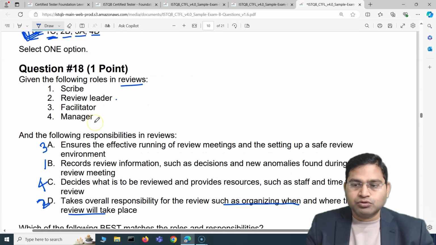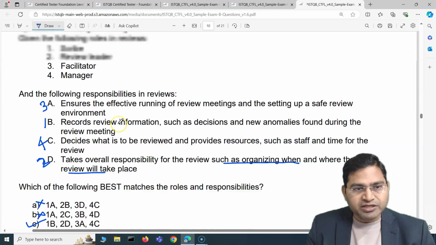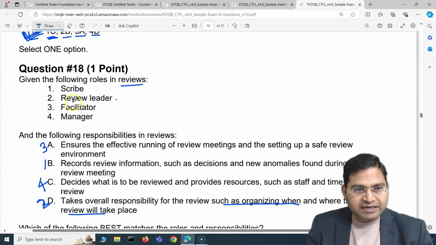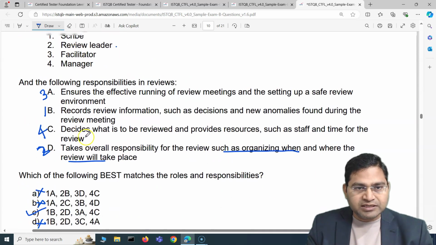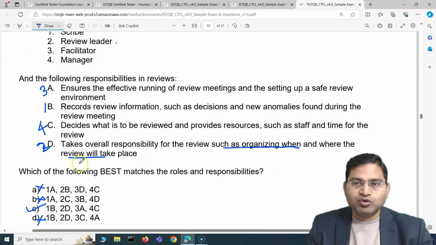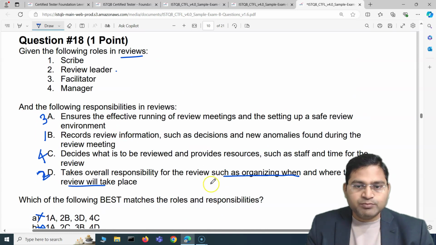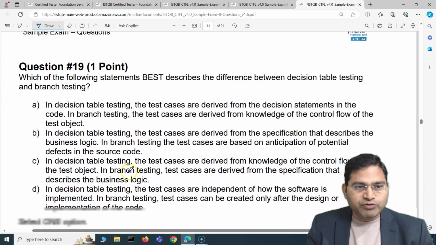That's how you are going to answer these questions, and make sure you learn and understand the roles and responsibilities. Only then will you be able to solve them. Otherwise it becomes really tricky to solve these sort of questions. Okay, now moving to the next one.